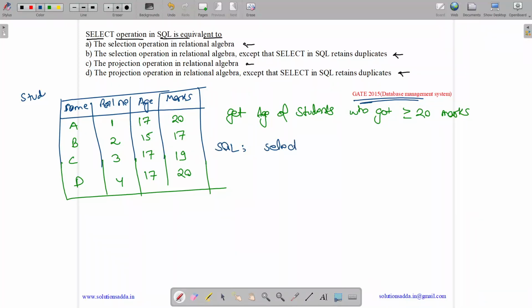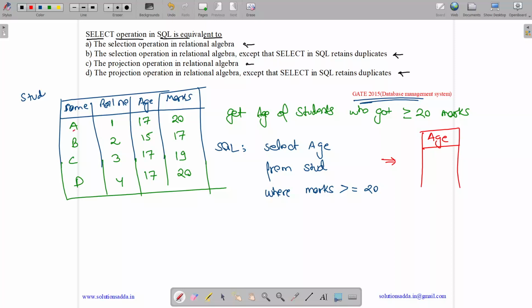Select, what we need to get. We need to get age from our student relation where marks are greater than equal to 20. Okay, so what will it give? It will give us the age values for marks greater than equal to 20. So we have A and D and the ages are 17.